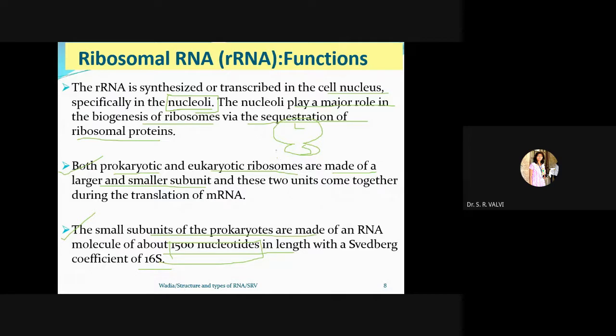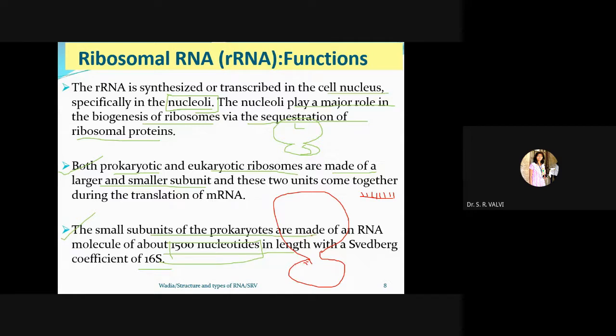Whatever the structure, let me change the color. Whatever this larger subunit you are observing, as well as the smaller one, it is made up of what? Nucleotides. So, whatever nucleotides we are observing on the mRNA, all these codons which are present, the same kind of nucleotides are present here.